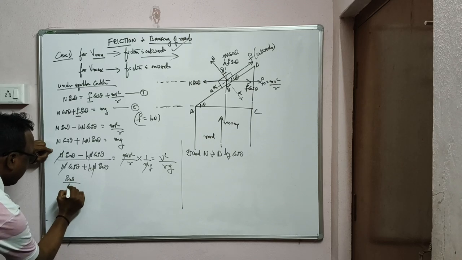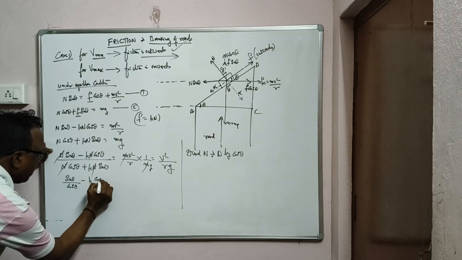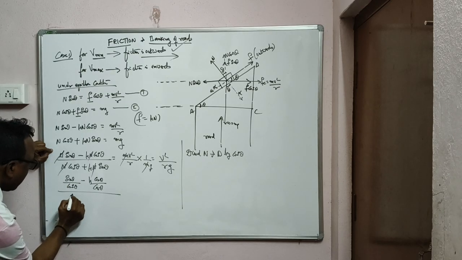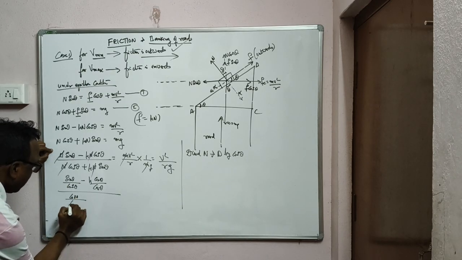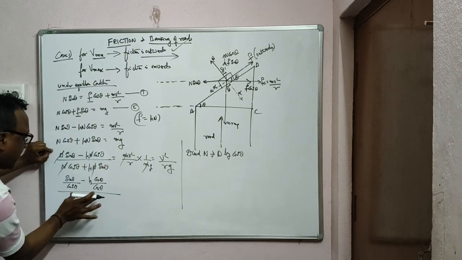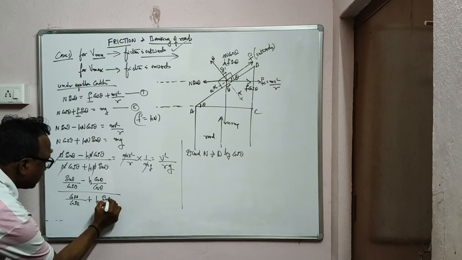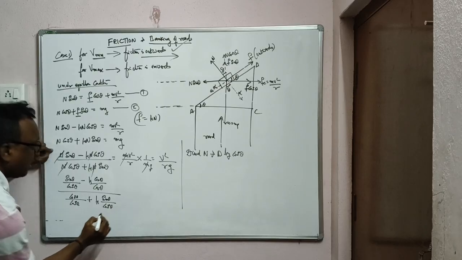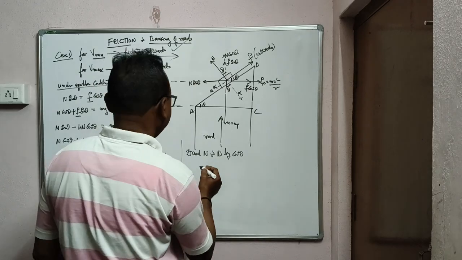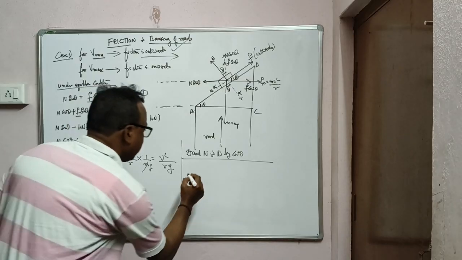Sin theta by cos theta minus mu into cos theta by cos theta on top, and in the denominator cos theta by cos theta plus mu into sin theta by cos theta. Note it down. Now can I write here? I am writing here. Now if you observe carefully, sin theta by cos theta is what? Tan theta.